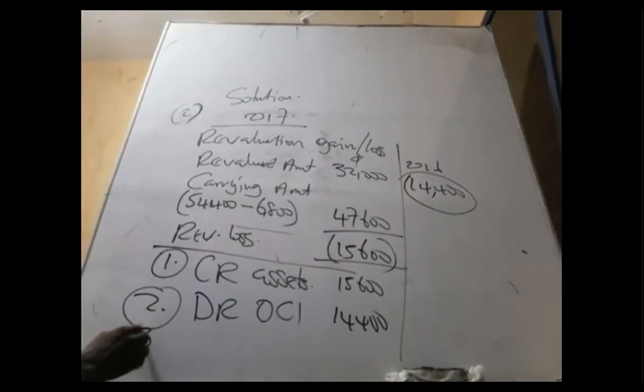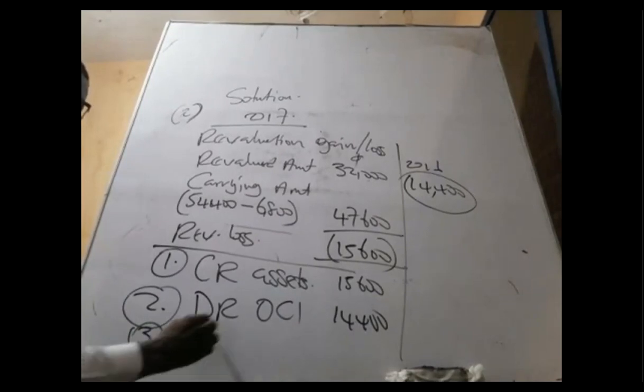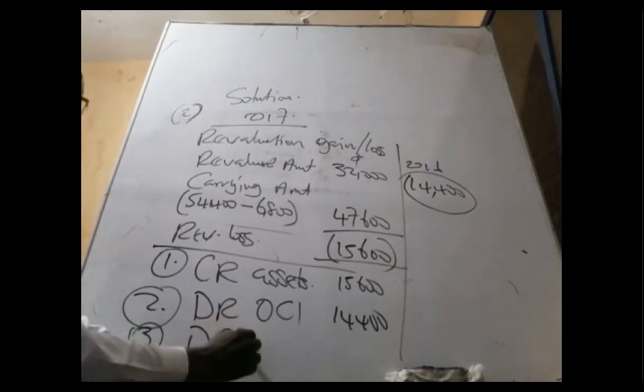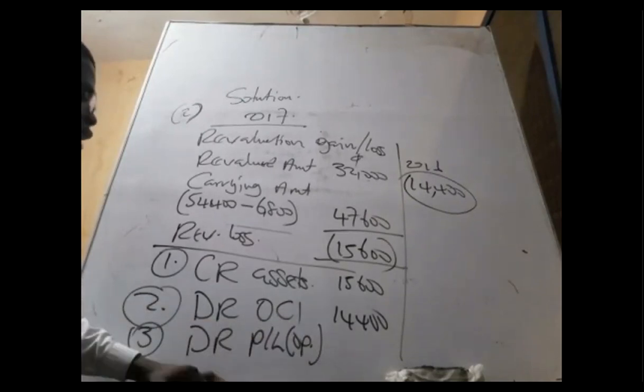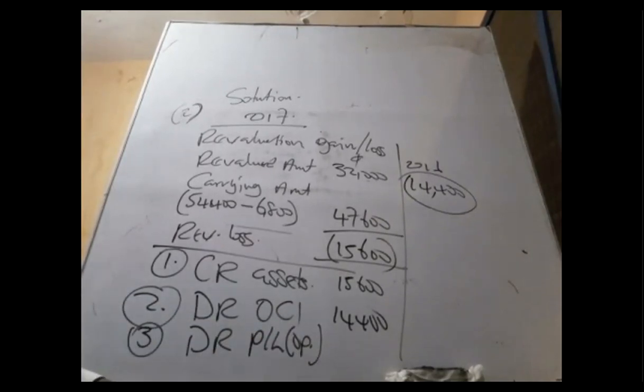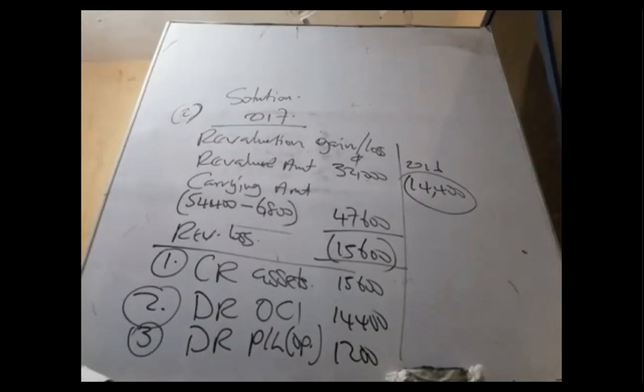Then finally, you go to the remainder. You now debit operating expenses. Now debit, you can call it P&L or operating expenses, with the remainder. What is the remainder? The leftover. So that is 1,200.